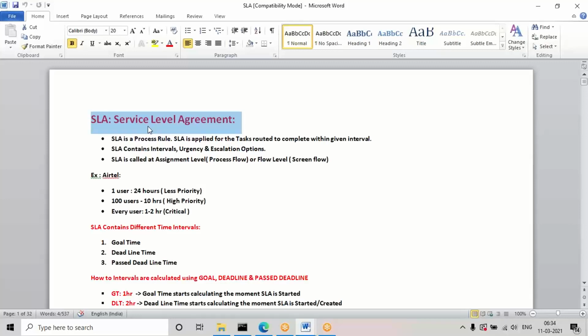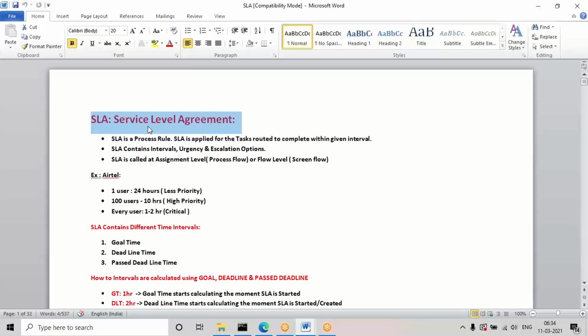Suppose everyone in your locality is facing an issue, so they may take it as high priority and resolve the issue in less time. For one person they may take one day or less, but if multiple persons face the same problem, they may take 5 to 10 hours.